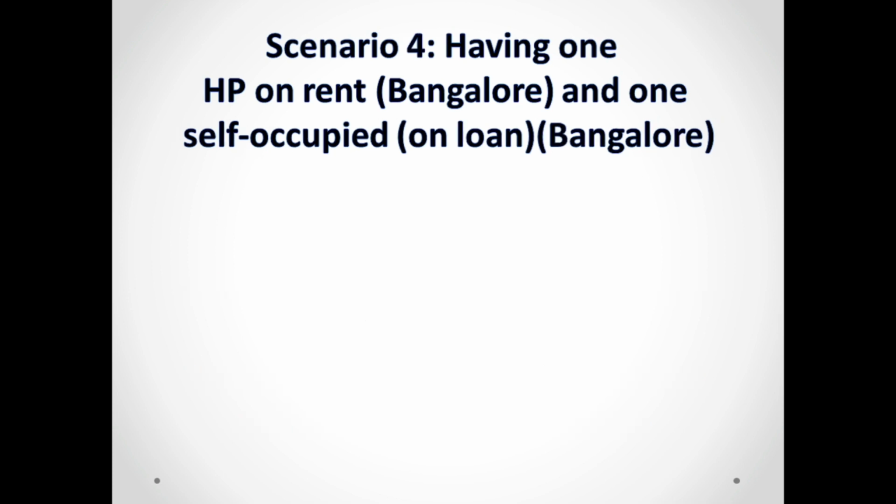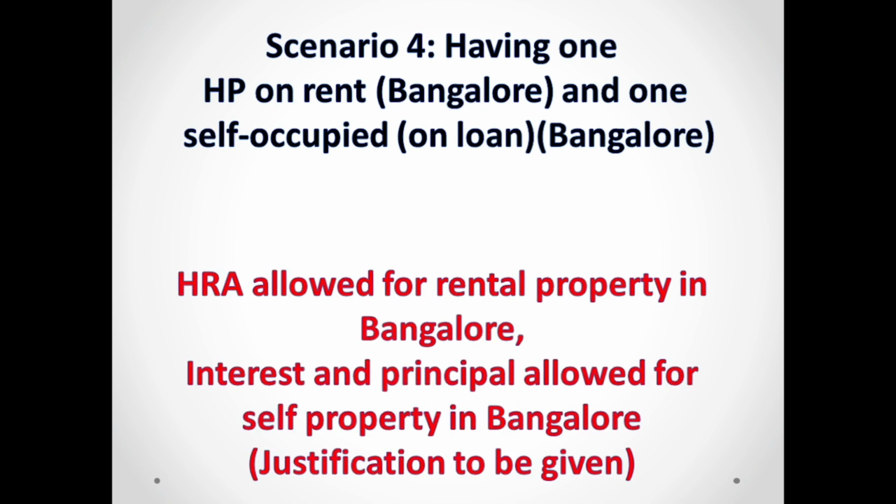That is, you are having one house property on rent in Bangalore itself, and also you are occupying the self-occupied house property which is on loan in Bangalore itself. Can I claim both HRA as well as interest on loan deduction? Yes, you can claim, but you have to give justifiable reasons. And what can be the justifiable reasons? My house property which is situated on rent and self-occupied is at a very particular distance. I cannot commute easily, hence I have been staying on rent. And you have to give the rental agreement details, the rent receipts details, the actual payment of rent which has happened through bank. All those you have to keep for your records.